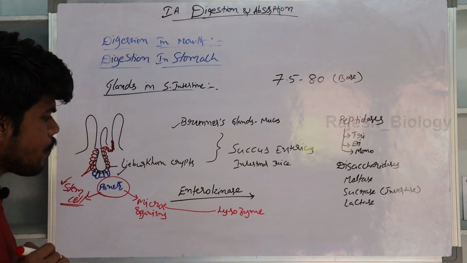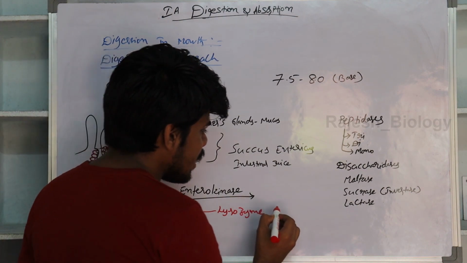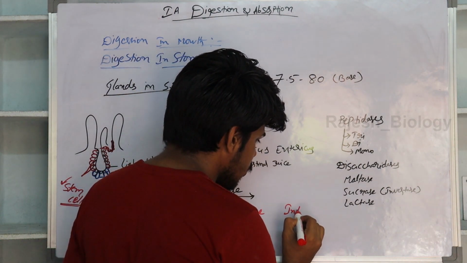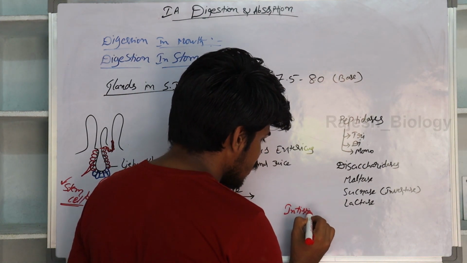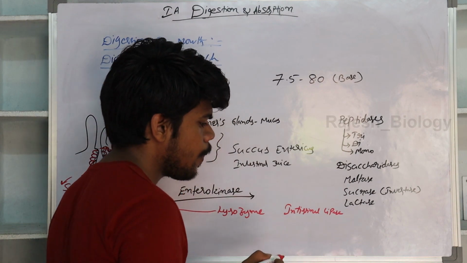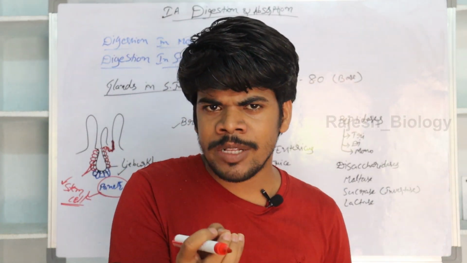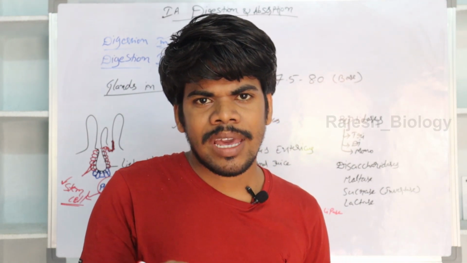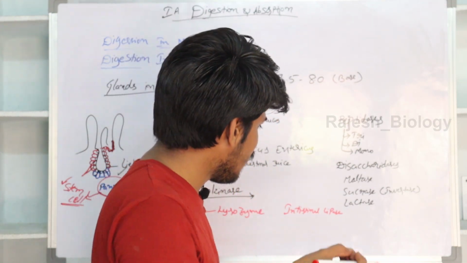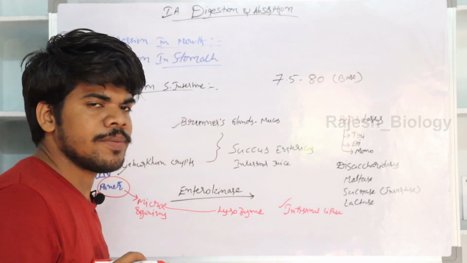And there is intestinal lipase, a very small amount of intestinal lipase, which helps in digestion of the fats. Just as small amounts of gastric lipase are released in the stomach, small amounts of intestinal lipase are also released in the small intestine.